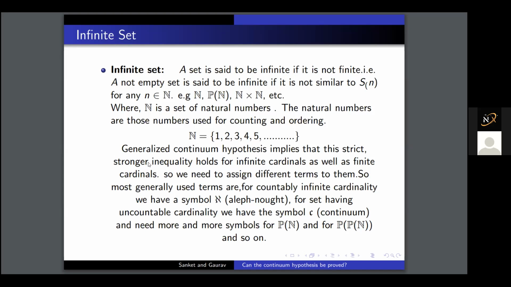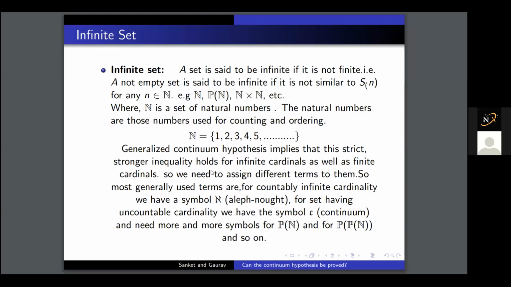The generalized continuum hypothesis implies that this strict inequality holds for infinite cardinals as well as finite cardinals. So we need to assign different terms to them. There are different finite cardinals, which we denote S_n, and for infinite cardinals it is aleph naught.